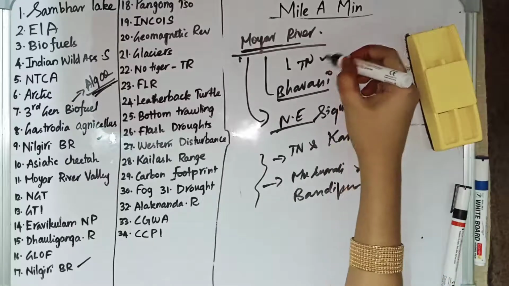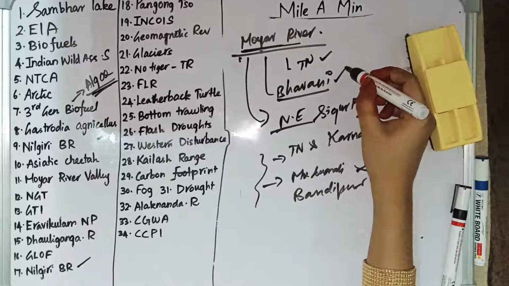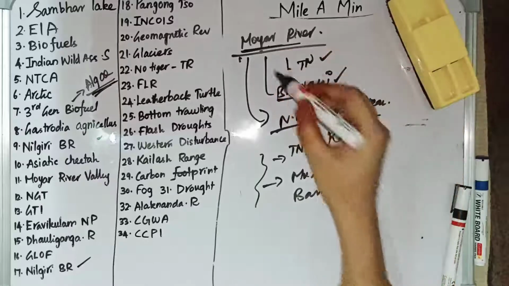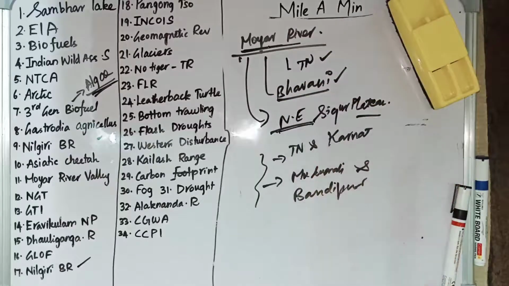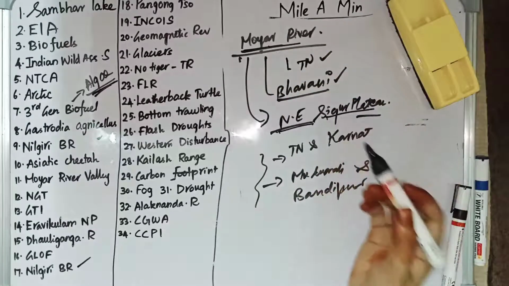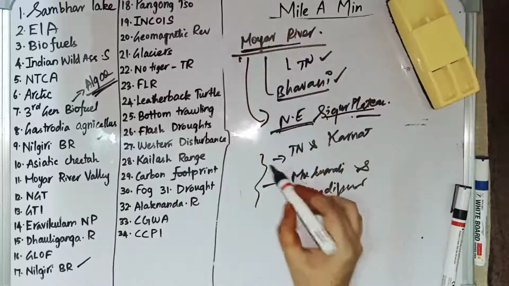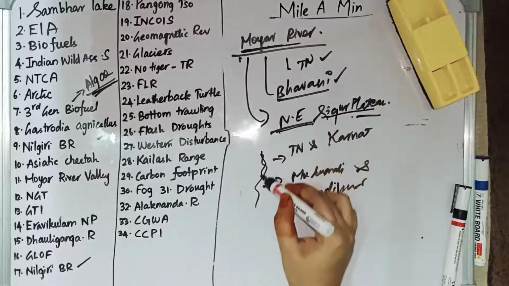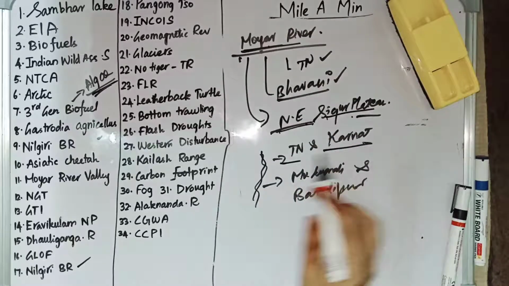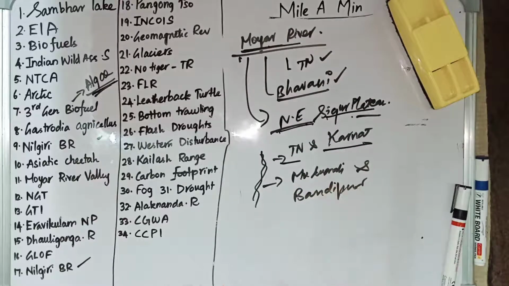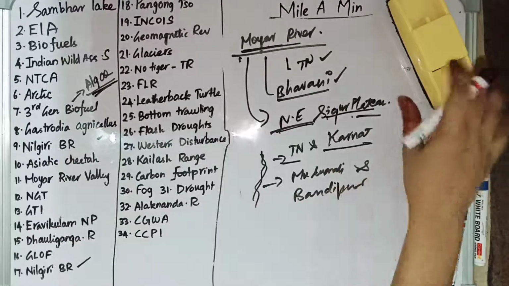Moya River Valley is in Tamil Nadu. It is a tributary of Bhavani River, which is in Tamil Nadu, and Moya River lies to the northeastern side of Sigur Plateau. To this northeastern side of Sigur Plateau, we have Moya River Valley, and Moya River Valley acts as a natural boundary between Tamil Nadu and Karnataka. It is a separation between Tamil Nadu and Karnataka, and it is the one which separates Mudumalai Wildlife Sanctuary and Bandipur National Park.